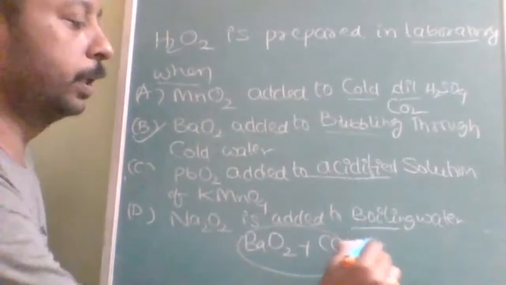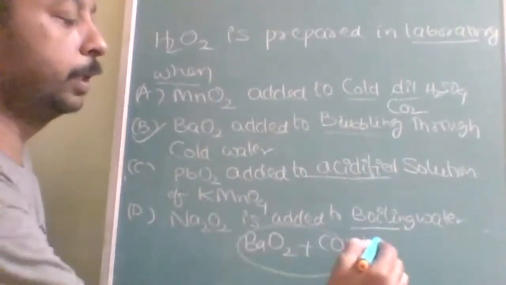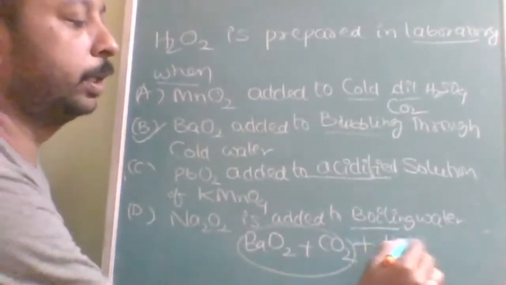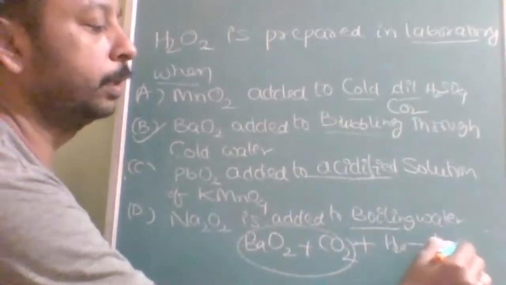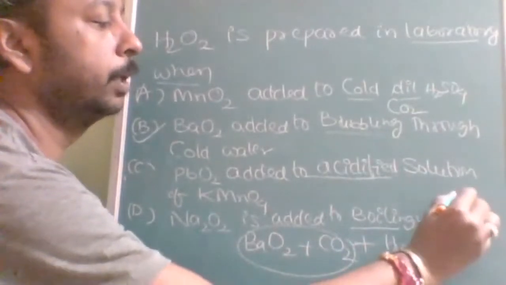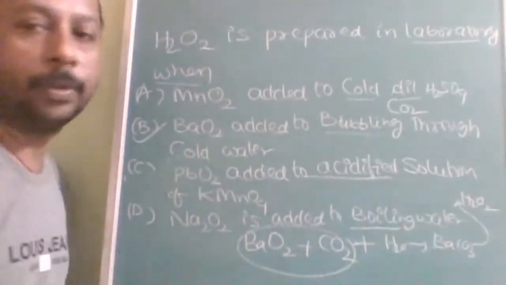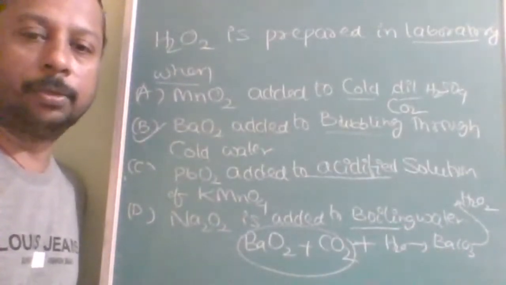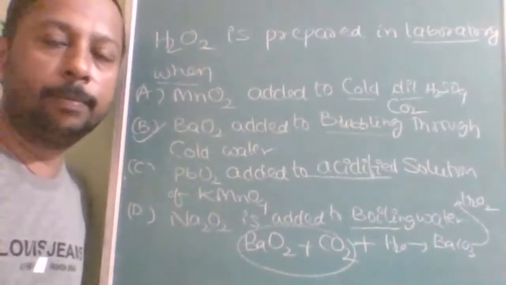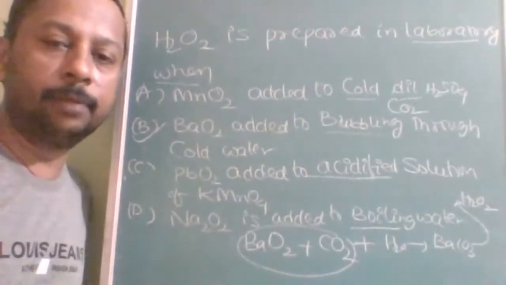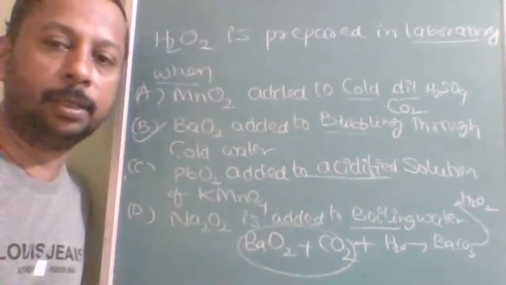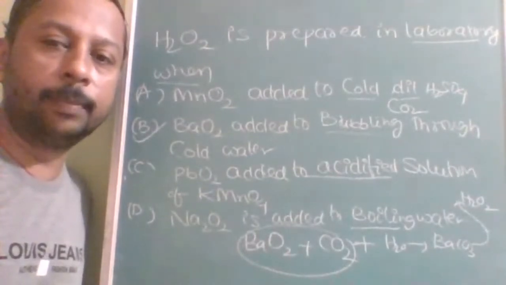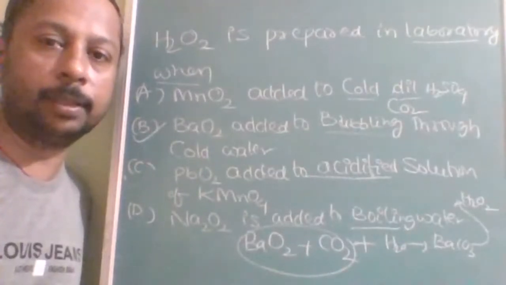It itself is converted into BaCO3, and you will find the H2O2. So option B: barium peroxide when added with fast moving carbon dioxide in the presence of water is converted into barium carbonate and H2O2 is produced. This is the laboratory preparation method. Okay.